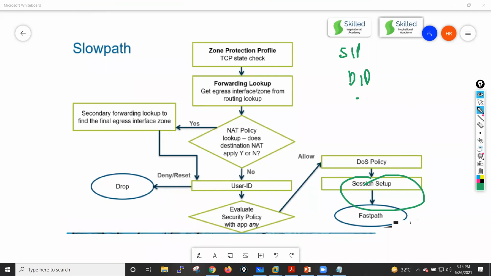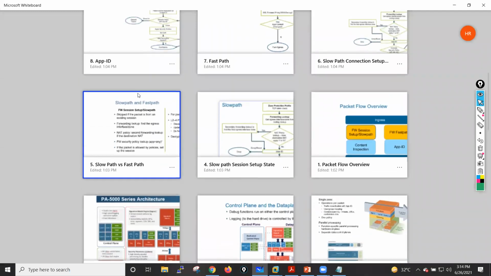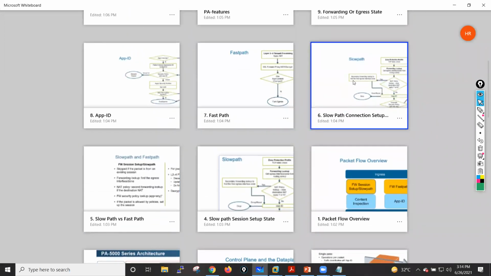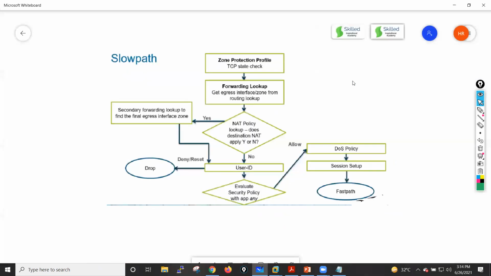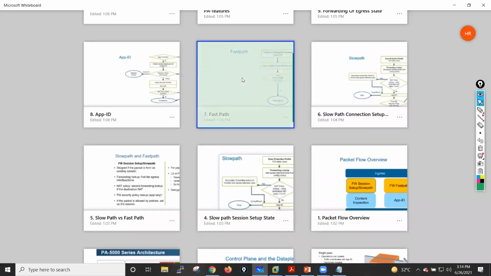Okay, so these are the things which happen in your slow path, or your connection setup state. We have already discussed this slow path. Okay, now let me go into the fast path, guys.